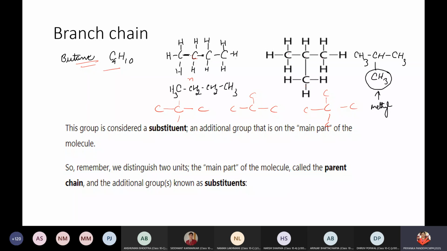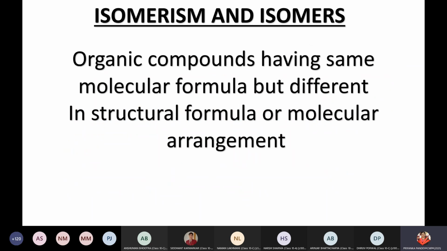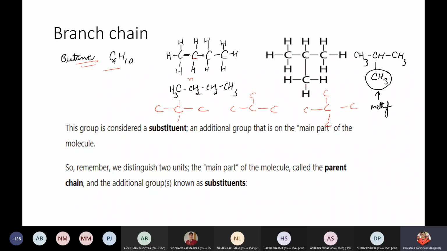It is not the IUPAC naming, which we are going to do in the next class after finishing the functional group. Okay. Now we are going to talk about isomerism. Once we have the functional group, children, how it is attached, where it is attached, that has to be taken care of. Right now, as I said, for branching, no branching, single branching, 2 branching, at 2 places branching is being done. Number of carbon atoms remains the same, so their molecular formula remains the same.